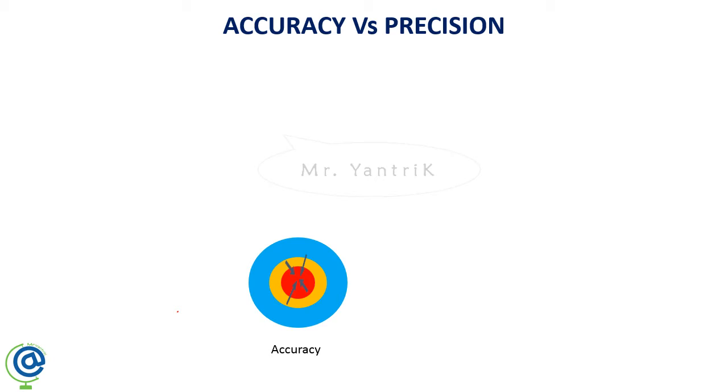The desired point here is the red color carpet. Wherever the red color area is, you have to target the red color area in any context. So your 4 arrows are struck at that red color carpet. That indicates that you are very accurate.